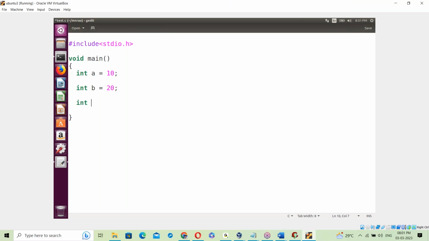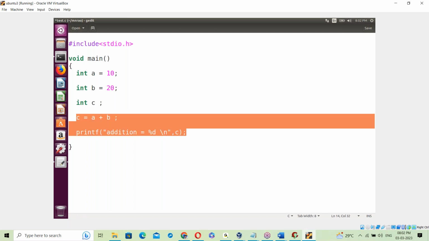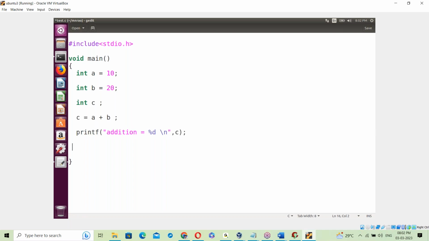Now c = a + b. Then printf("addition = %d\n", c), displaying the result value c. Next c = a - b, c = a * b. Subtraction.